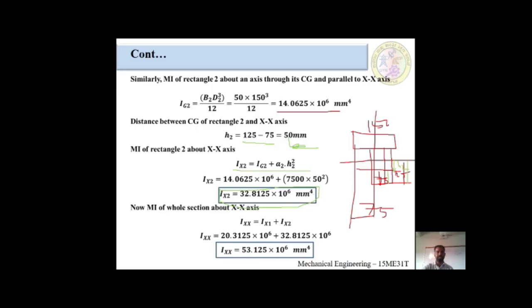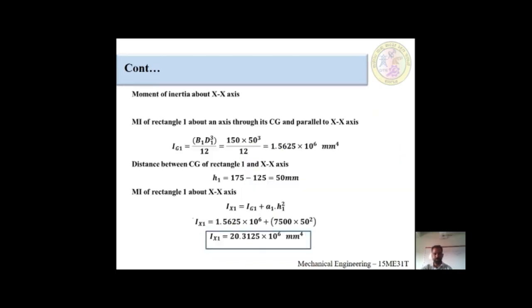After finding the individual moment of inertia of component number 1 and component number 2, the next part is to calculate the whole section about the x-axis. How to find out? The formula would be Ixx is equal to Ixx1 plus Ixx2. Ixx1 we got is 20.3125 into 10 raised to 6.